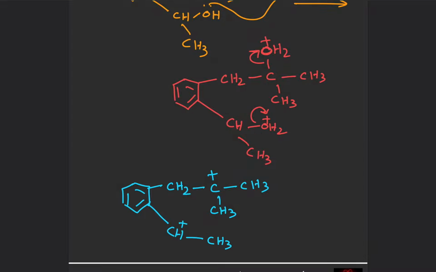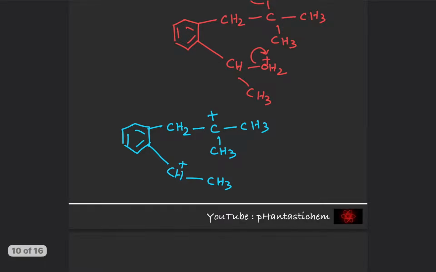Now can you see there is a rearrangement possible? Here it is not possible. Here it is possible. A hydrogen can shift there and the positive charge will shift here. So this will result in the formation of an allylic carbocation next to a double bond, which is part of an aromatic system. And allylic carbocations are more stable because of resonance. So this shift is possible.